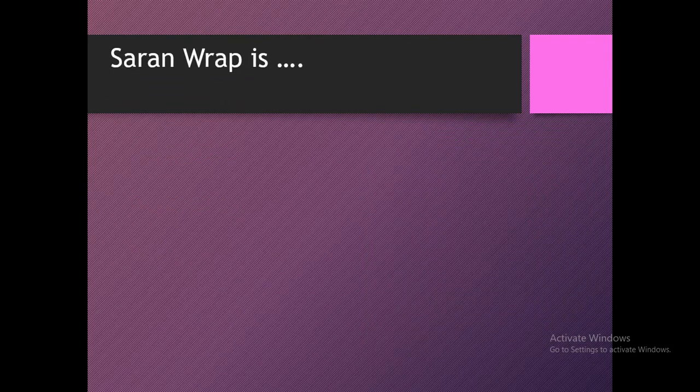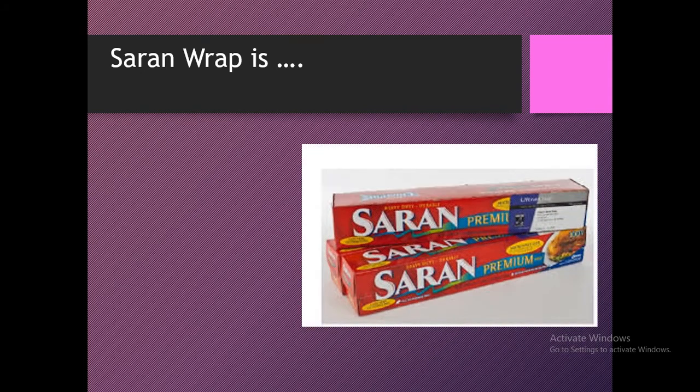Saran wrapping: if you don't know about saran wrapping and some wrapping things, then you can look it up on the internet and you will get the real picture of saran wrapping. Is it made up of opaque, translucent or transparent material? Okay, then write the answer.